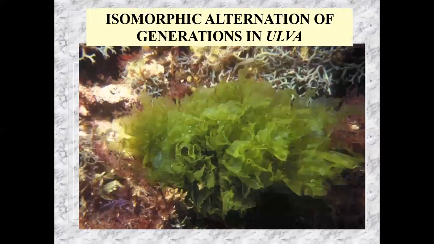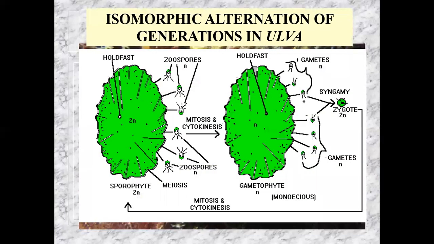Now, if you look at this diagram, we're going to take a look at how that works. You pick up a piece of Ulva from the beach. It's a green sheet, a little wrinkly on the edges. And let's say you picked up one that happened to be diploid. Now, you wouldn't be able to tell that unless you had a microscope and some fancy equipment in the lab, because you can't tell by looking at it. But let's say those cells are all diploid, and that would be the sporophyte generation you just picked up, because sporophyte is the diploid stage that makes haploid spores by meiosis.